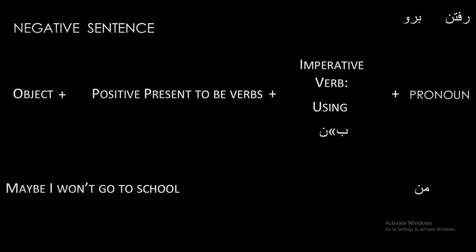So we have نرو. After that we use positive present to be verb, which should be proper for our pronoun, which is man. We have am for man in present to be verb.